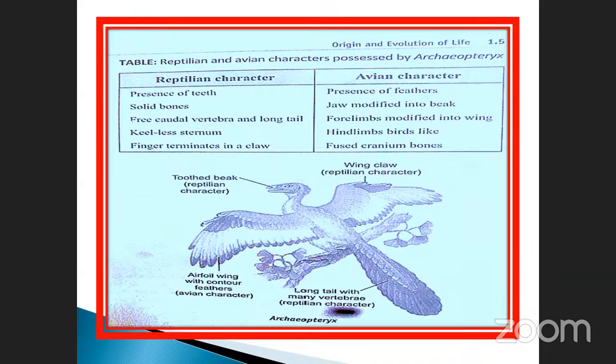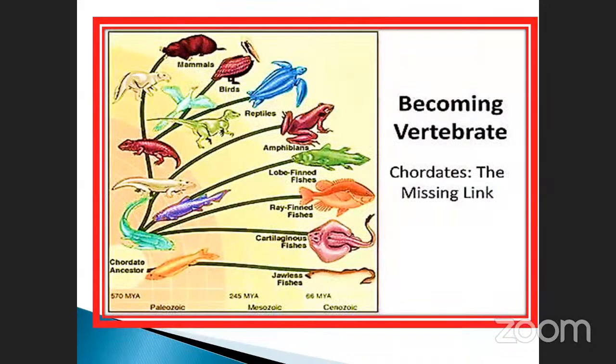So this is very, very important. Becoming a vertebrate, there are missing links. So many things are there. See here, this is a fish. How does a fish convert into a jawless fish? Here there is cartilage. How was it changed into this? These are all modifications. Becoming a vertebrate has missing links. In between, some animals also formed, but nowadays it is not possible to find them. Only the process remains. That is the reason these are missing. Chordate ancestor, chordate ancestor. Note it down. This is very, very important.